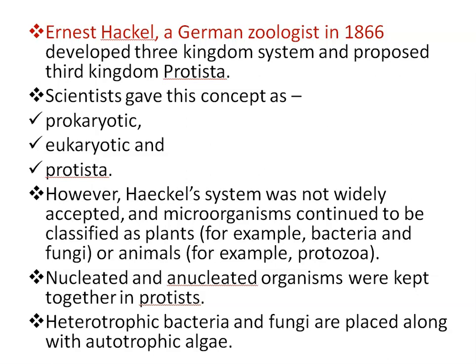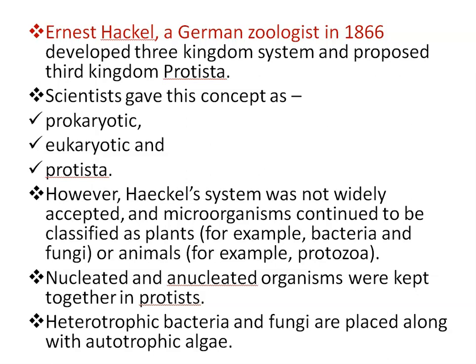Prokaryotic: pro means primitive, karyon means nucleus. It is characterized by cells having non-membrane bound DNA, and a semi-rigid cell wall composed of murein complex. Eukaryotic: eu means true, karyon means nucleus.